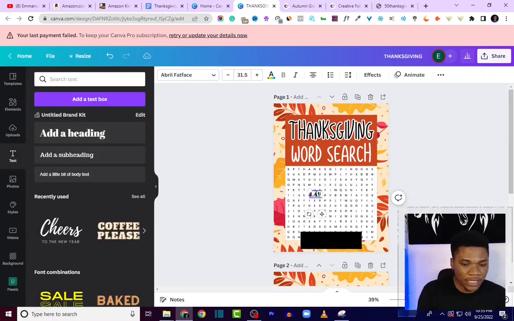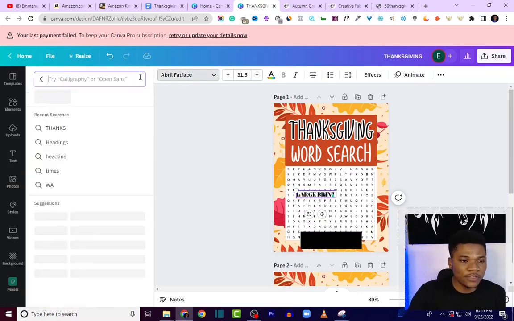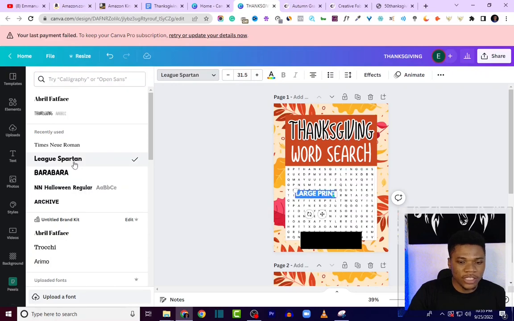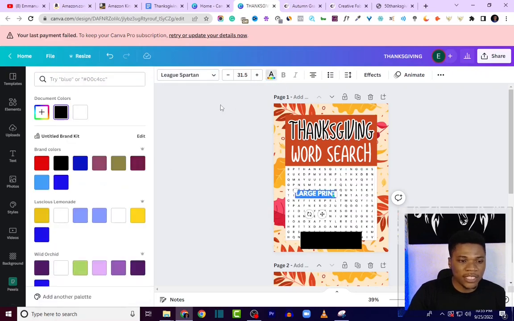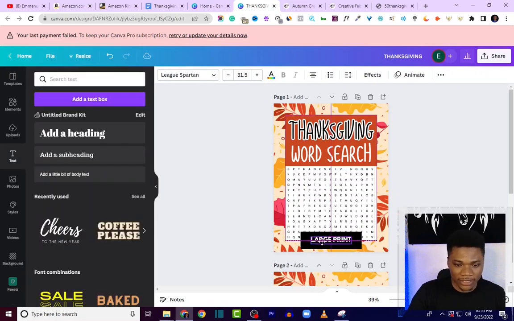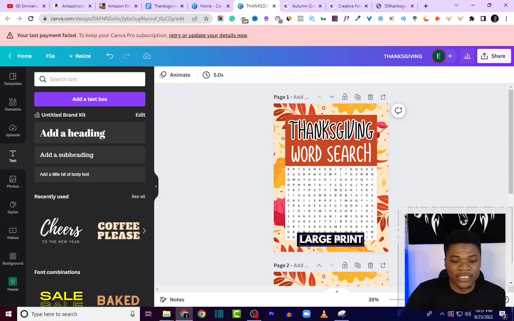I'm just going to type in large print. But this, I'm going to use a different font. Let me use this Leaks pattern. Make the text color white and then just drag it over this shape here. Make it bigger. Okay, I will need to reduce the size a bit. All right, so that is in place.